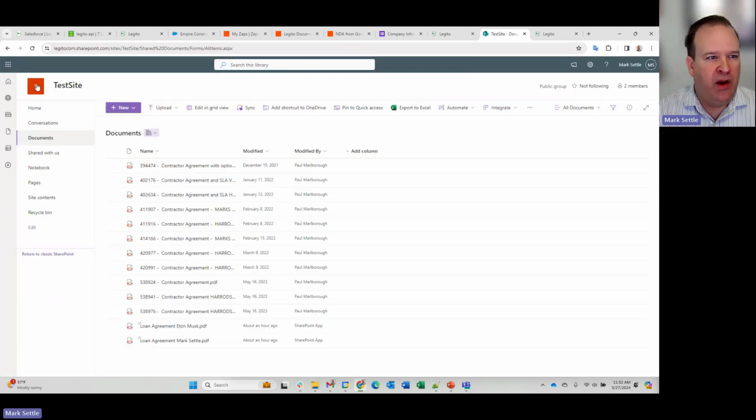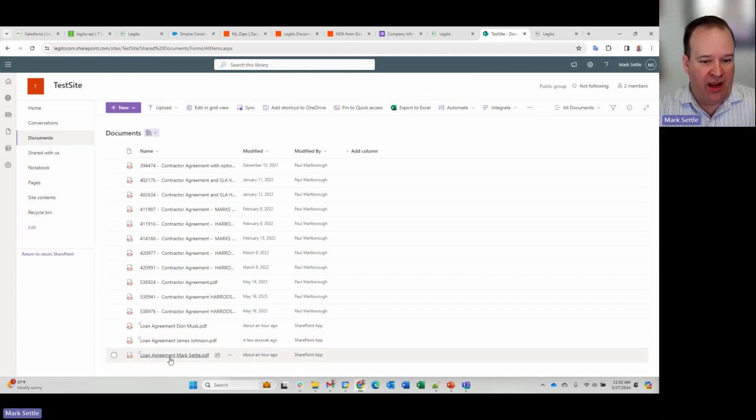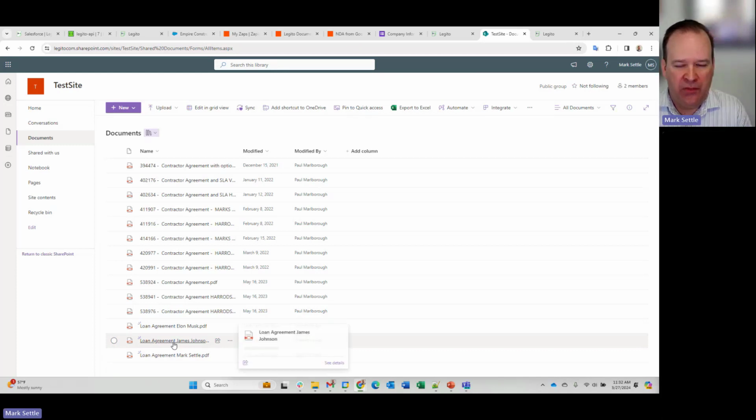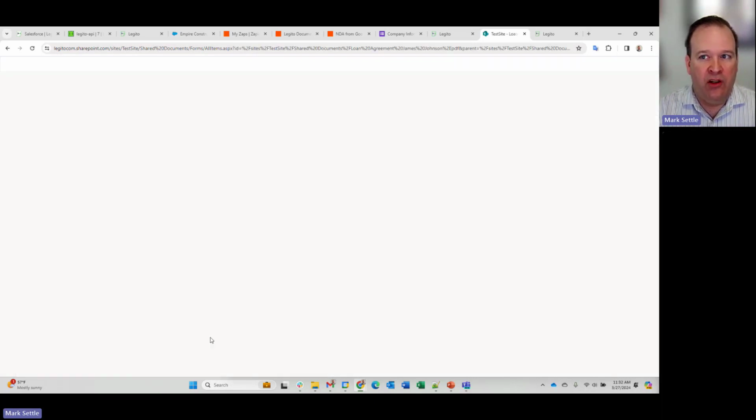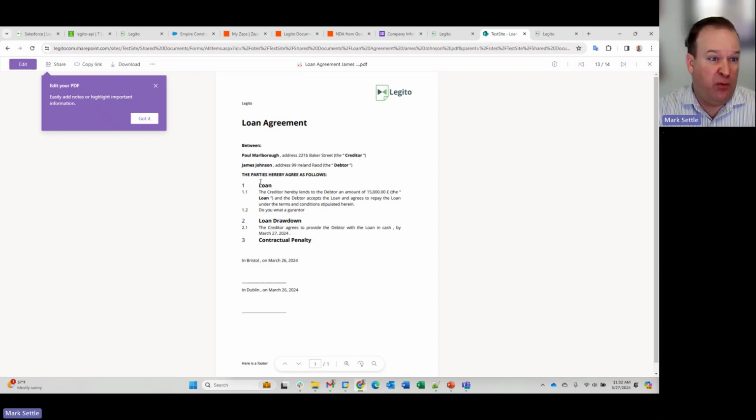So what I'm going to do is come back to my SharePoint site here. So here's my actual SharePoint site. And you can see it just actually refreshed right after I brought this page up. So I've got a SharePoint site here with a document repository, and here's the document that it kicked over into SharePoint. And there's my generated PDF with the information that I provided.